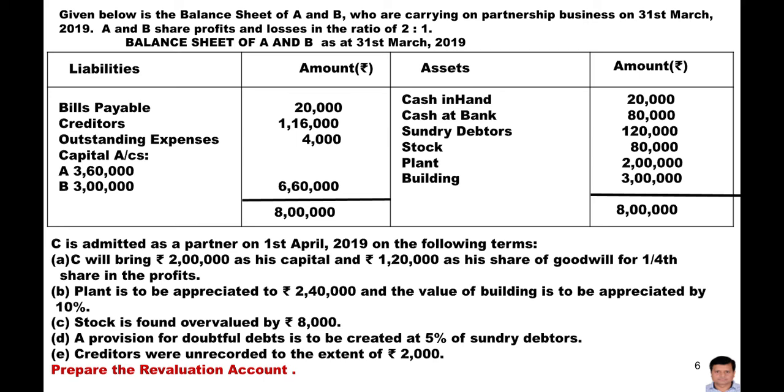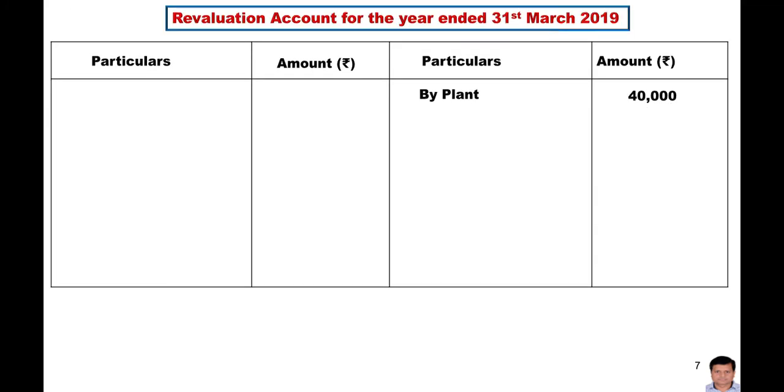Again see the question. Value of the building is to be appreciated by 10%. So we need to appreciate the value of the building by 10%. The value of the building given in your question is 3 lakh rupees, and 10% of the 3 lakh, how much? That is 30,000. The simple figure is there. That is the 30,000.